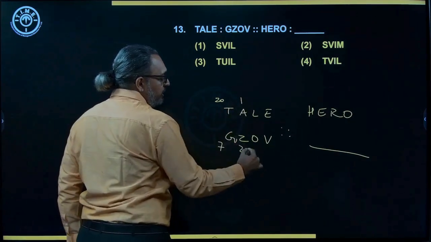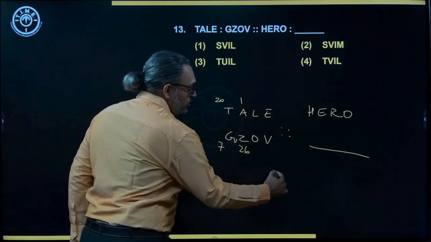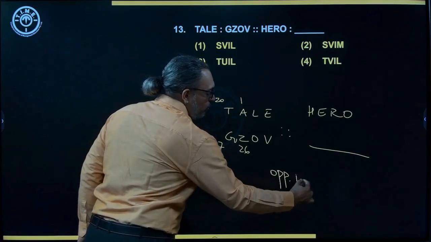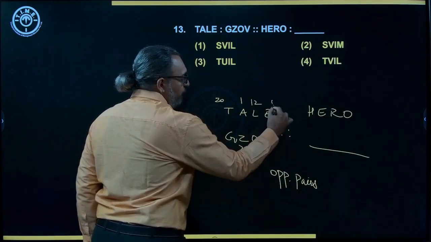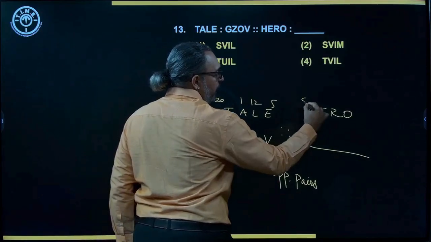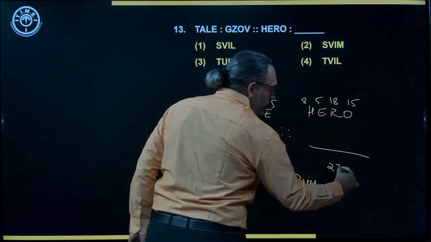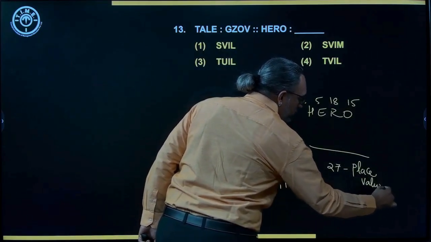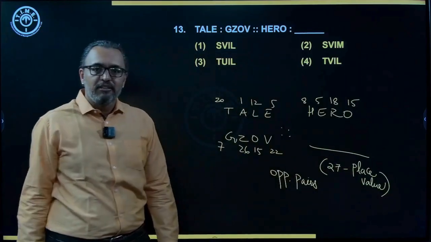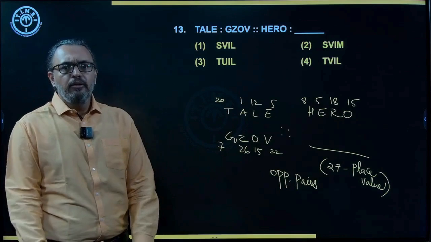Then we have 1 and 26. Now you can confirm by adding, you get 27. So they are opposites. So here again I can say that they are opposite pairs. So same way 12 and 15, 5 and 22, opposite pairs. So for 8, 5, 18 and 15, what can we do? You can simply take 27 minus the place value, because by adding the two place values you will get 27, correct? So 27 minus the given place value is going to give you your answer.